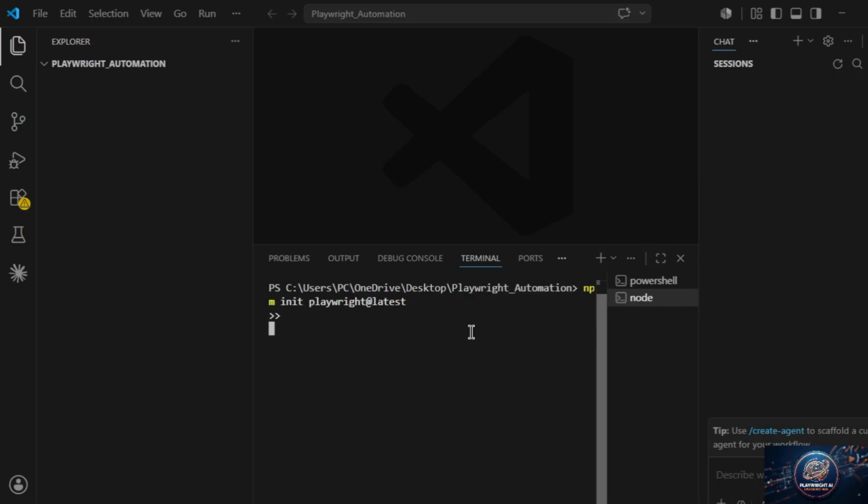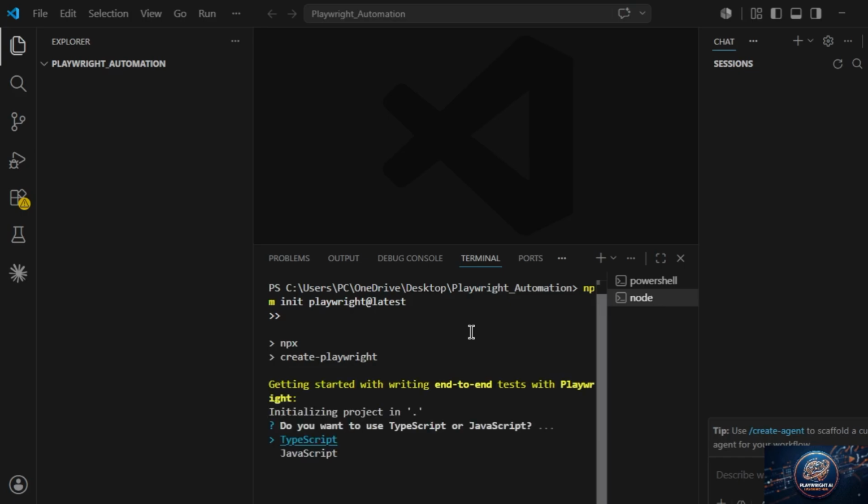Now Playwright will start to install. Before that, it will ask you whether you want to use TypeScript or JavaScript. We already covered that TypeScript and JavaScript are the two languages to use with Playwright. So we will go with TypeScript. Just enter, and again enter.